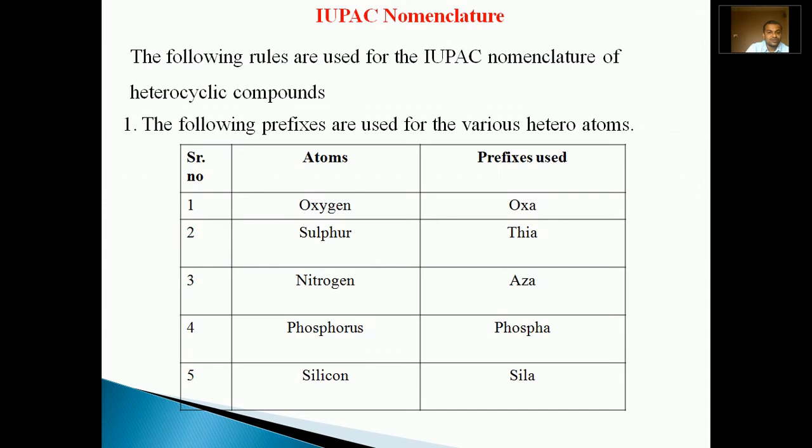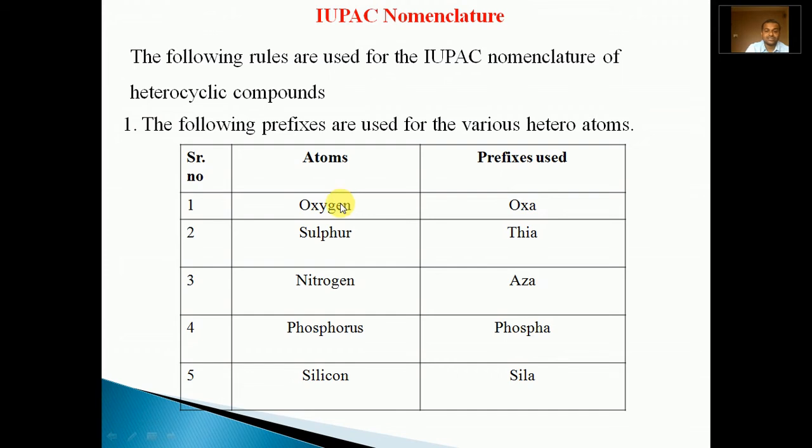These are the following rules for IUPAC nomenclature of heterocyclic compounds. The first rule: the following prefixes are used for the various heteroatoms. Depending upon the heteroatom present in the heterocyclic compound, the prefix is used. For example, in this table, the atoms are shown, and on the opposite side of each atom, the prefix to be used is written. There is oxygen.